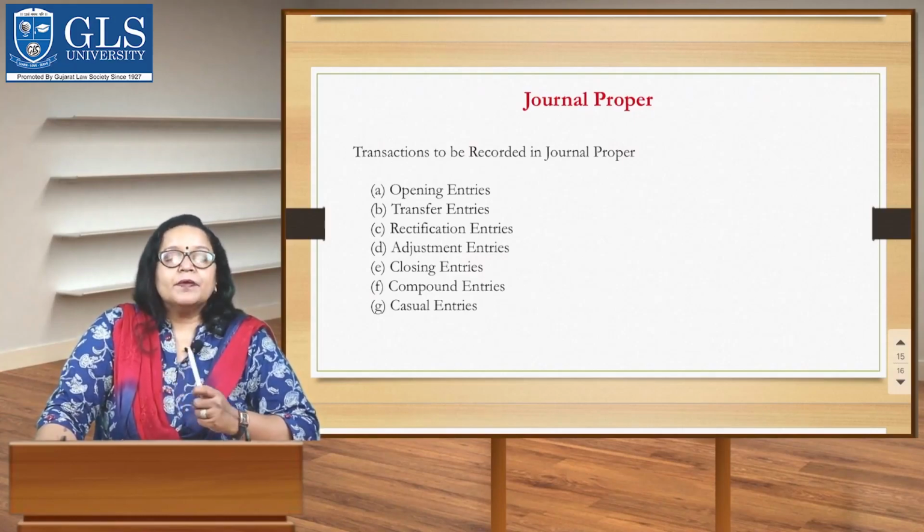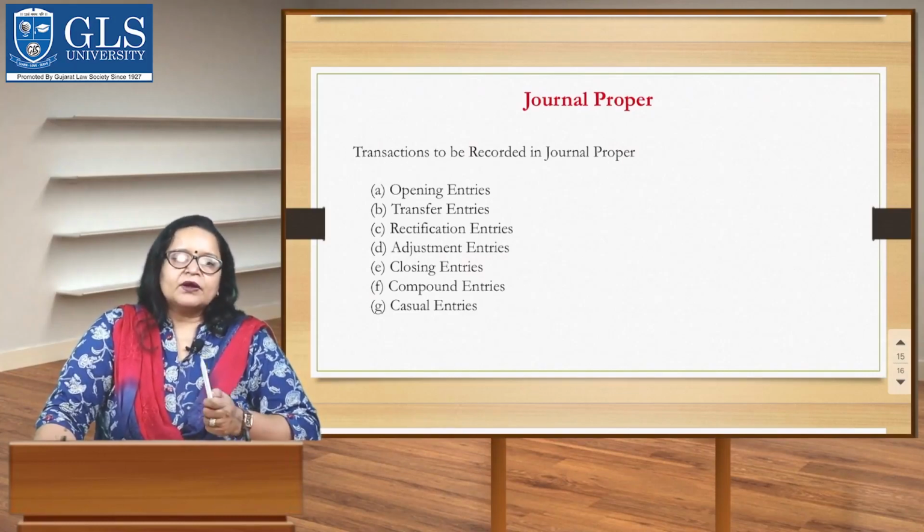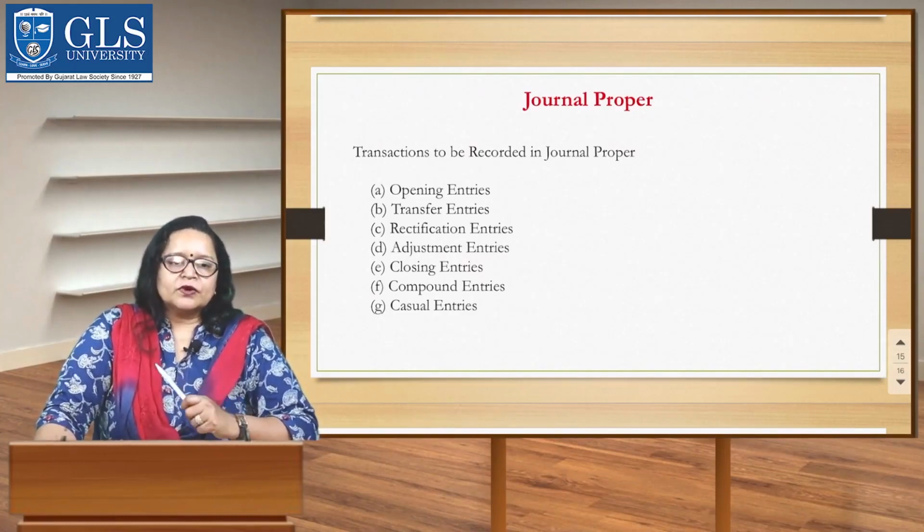Next is compound entries. Sometimes compound entries are passed through the journal proper to make the record of the transaction more clear, like goods sold for cash after allowing trade and cash discount can be recorded in this journal.